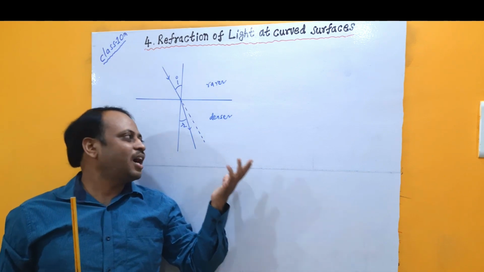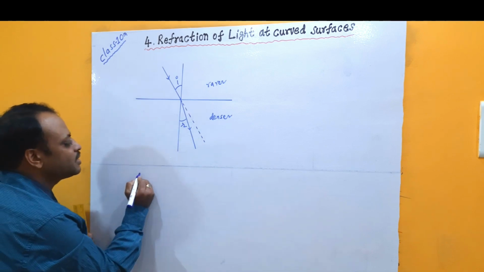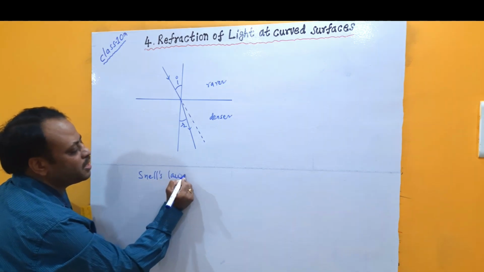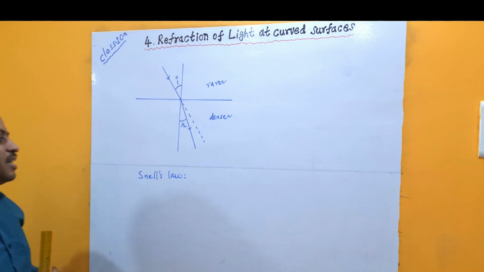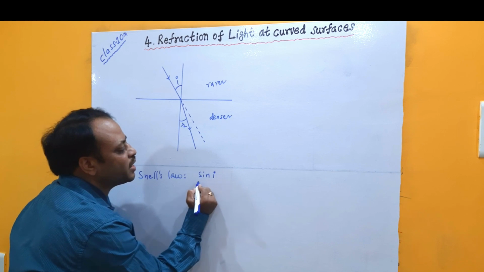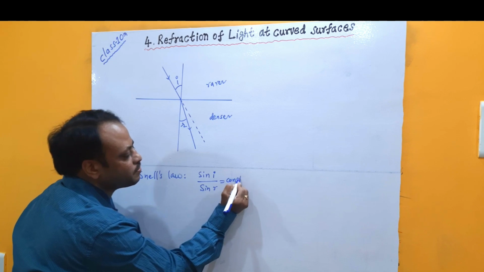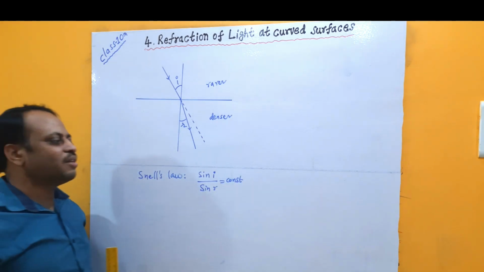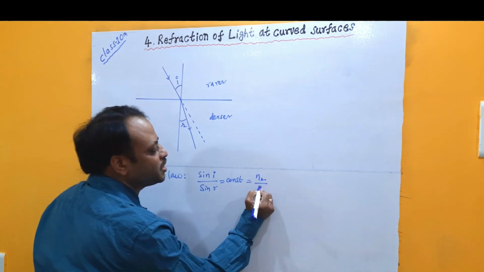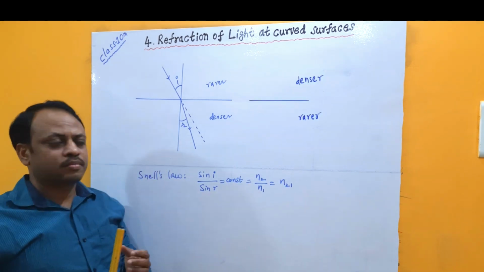Now based on this, the laws of refraction are given. Let me recall what the laws of refraction are. The first one is called Snell's law. The scientist Snell has given it, so on his name it is called Snell's law. Simply, it says that the ratio between the sine of the angle of incidence to the sine of the angle of refraction is a constant, and that constant value will always equal the ratio of the refractive index of the second medium to the first medium, or simply called n2 with respect to 1.